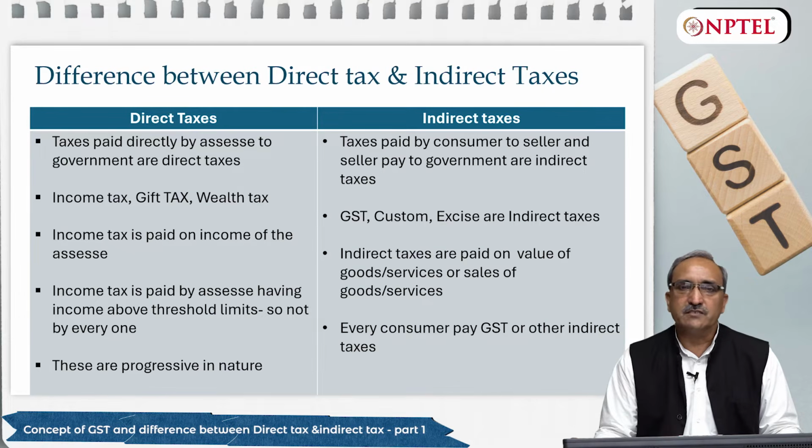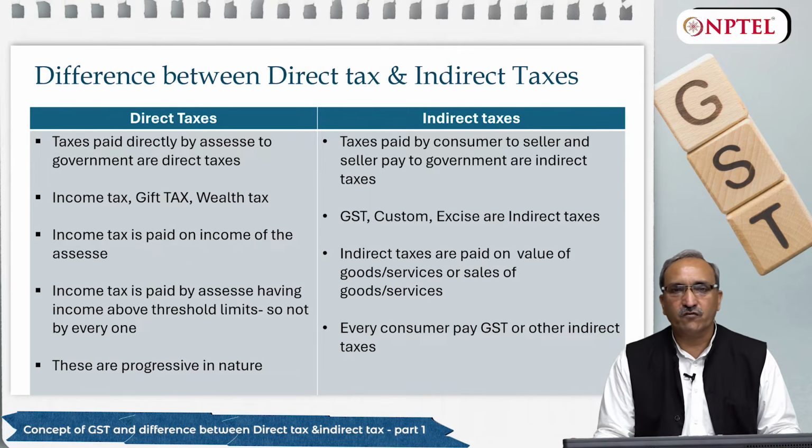So what does it mean? If the car is of 3 lakh rupees, let's make a simple calculation that 10% GST is applicable on that. So the car's value to you is 3,30,000 rupees, where 3 lakh is the value of the car and 30,000 is the GST. So you will pay 3,30,000 rupees to the seller, meaning the dealer of the car, and that dealer of the car will pay 30,000 rupees to the government for the product purchased by you.